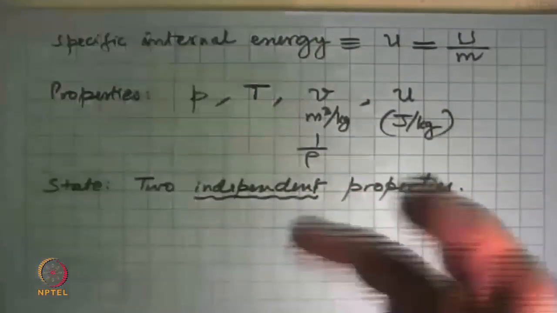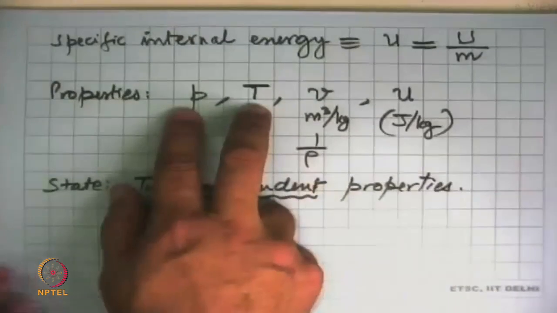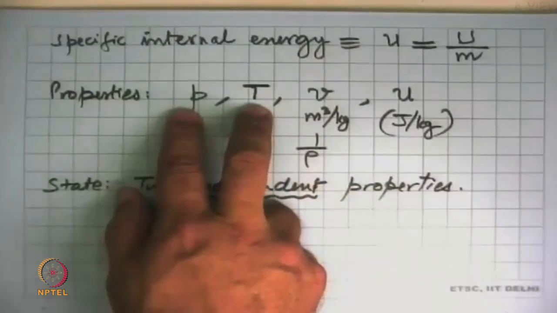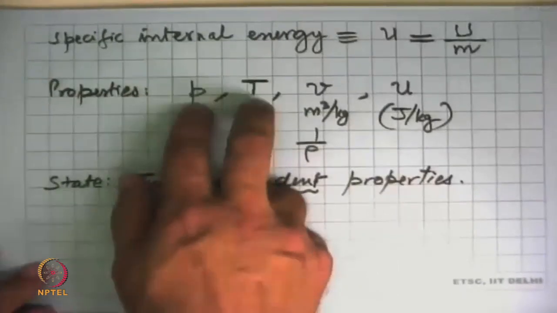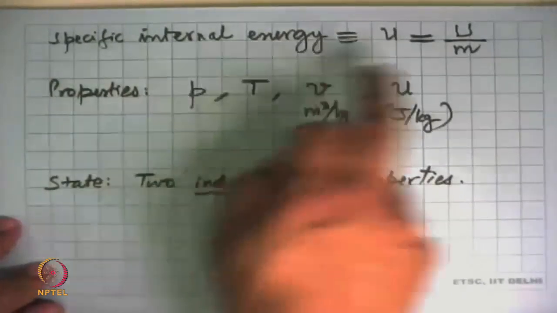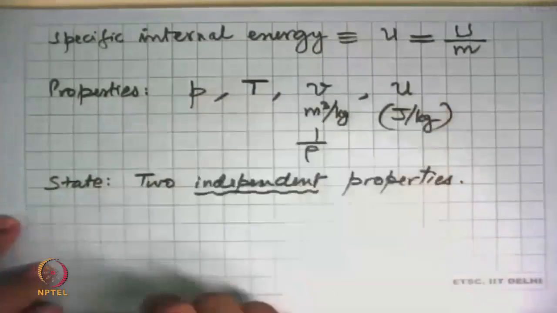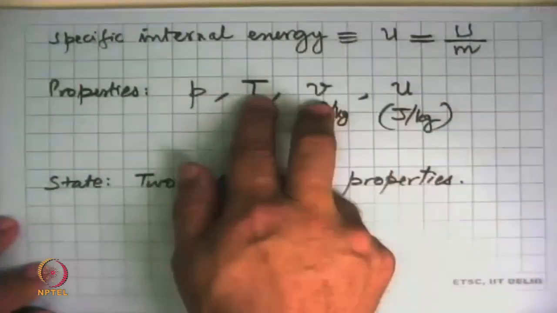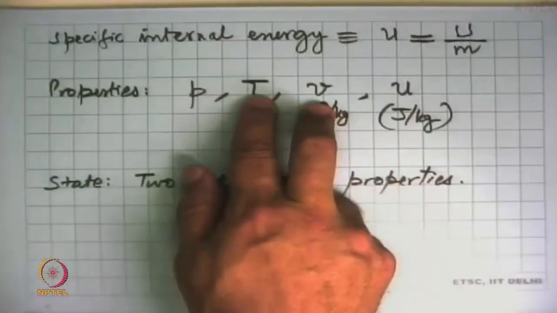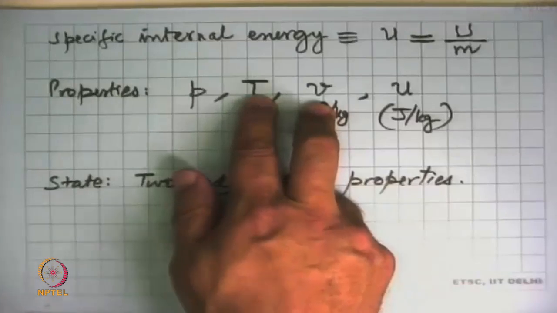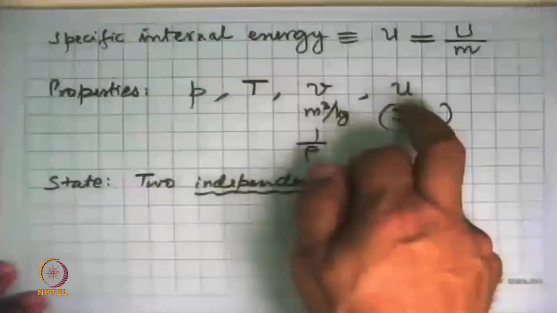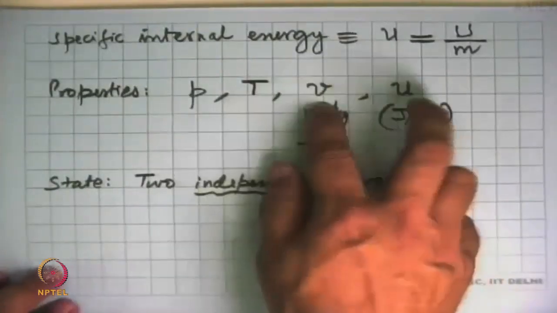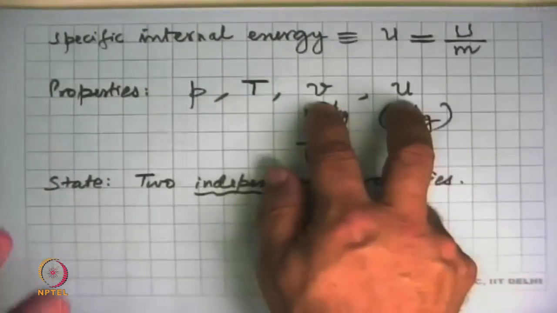So if you take a system and say, I know P and T, except those few cases, you can say, yes, I have completely specified the state, which means that with this information, I can get this, I can get this. Or if somebody says, I know what T and V are, it is always a unique combination, the state is fully specified. We can calculate P, we can compute U, and anything else. If V and U are given, then also the state is completely specified.